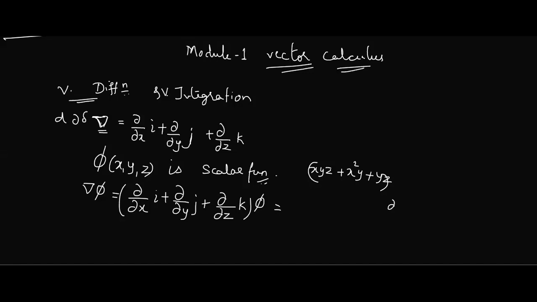My question is, I have dou by dou z operating on phi. Can I write it as phi into dou by dou z, or will it be dou phi by dou z only? Can I simply take my phi outside and write it, or do I have to operate dou by dou z on phi?